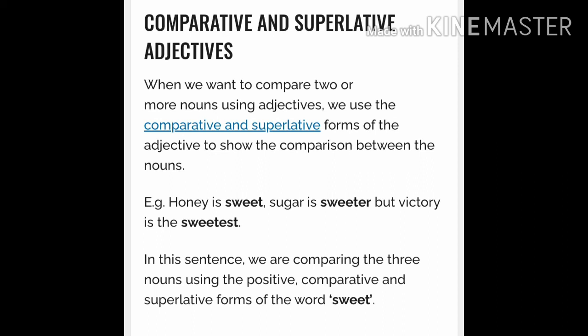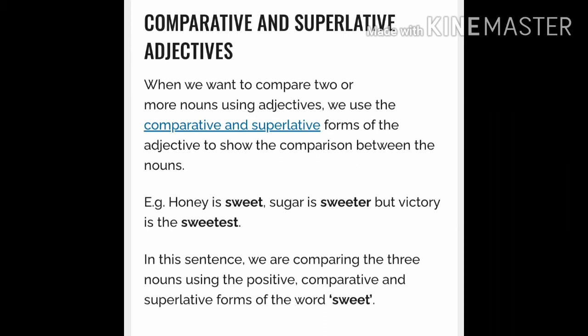Some more examples are the ER and EST forms. For example, small, smaller and smallest. It comes in the same positive, comparative and superlative form of the word small. Usually longer adjectives take more and most: comfortable, more comfortable and most comfortable. These are also examples for forms of adjective, that is positive adjective, comparative adjective and superlative adjective.